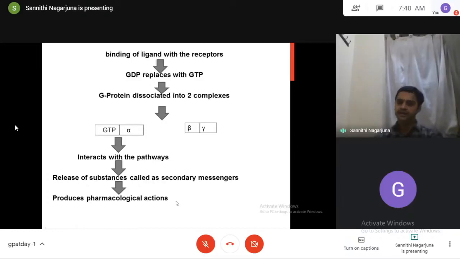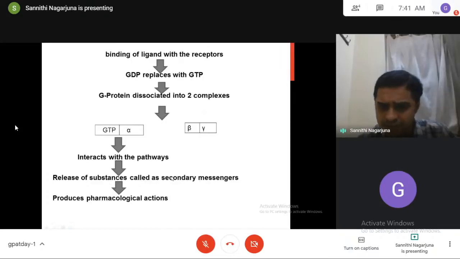Try to understand. In case of G protein coupled receptors, first the ligand attaches to the receptors. As soon as the ligand attaches, the GDP is replaced with GTP. Immediately, the G protein breaks down into two complexes, GTP alpha and beta gamma. The GTP alpha interacts with the pathways and releases some substances inside the cell called secondary messengers, and those secondary messengers produce pharmacological actions. This is how ligands produce pharmacological actions in case of G protein coupled receptors.